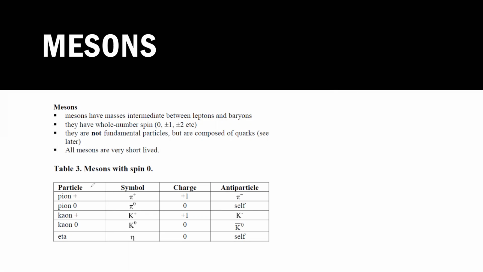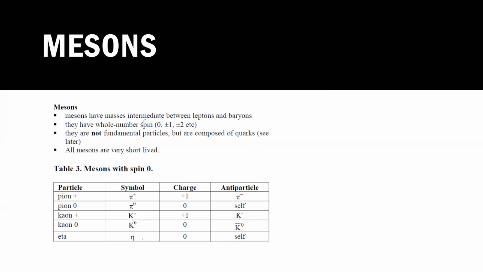There are different types of mesons: pion, pi zero or pi neutral, kaon, K0, and eta. For pion, the pi positive antiparticle will be pi negative. Pi zero is its own antiparticle because it is neutral. For kaon, the antiparticle is negative kaon, and the neutral kaon has an anti-kaon neutral, or is its own particle. The eta antiparticle is anti-eta or itself. Why? Because it does not make much difference to them.